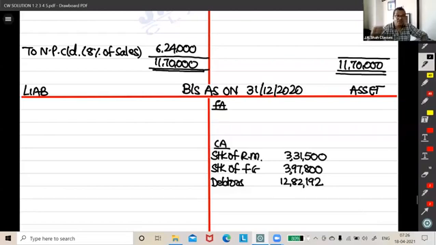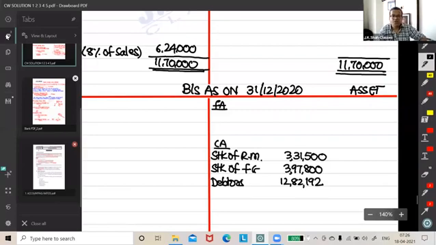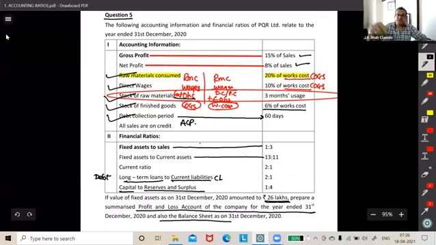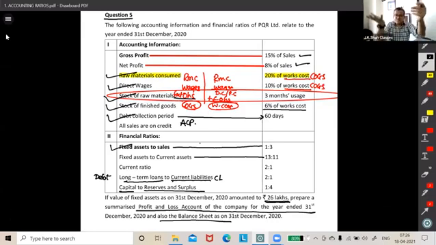So, friends, check in our question, let's see what things we've utilized. GP ratio done. NP ratio done. This information is done. Stock is also done. Finished goods is done. Debtors collection period is done. So all these accounting information we already utilized. Now let's talk about some other ratios. Fixed asset to sales we are already done. See, that's what we have to check. We should use each and every information. Fixed asset to current asset is 13 is to 11.